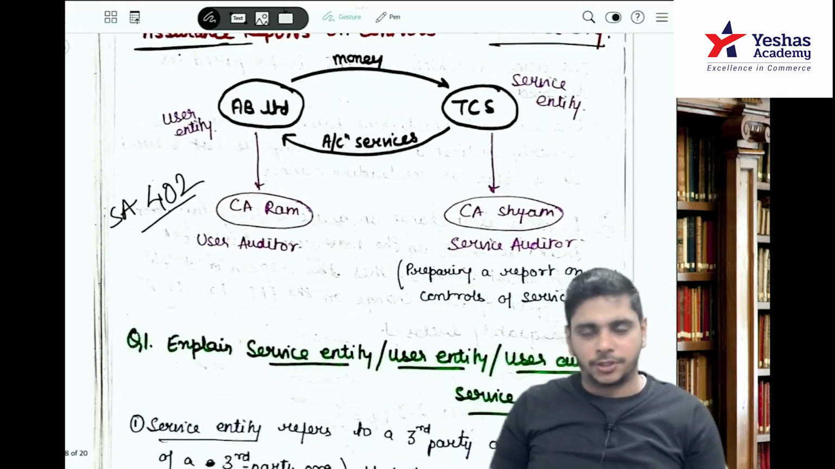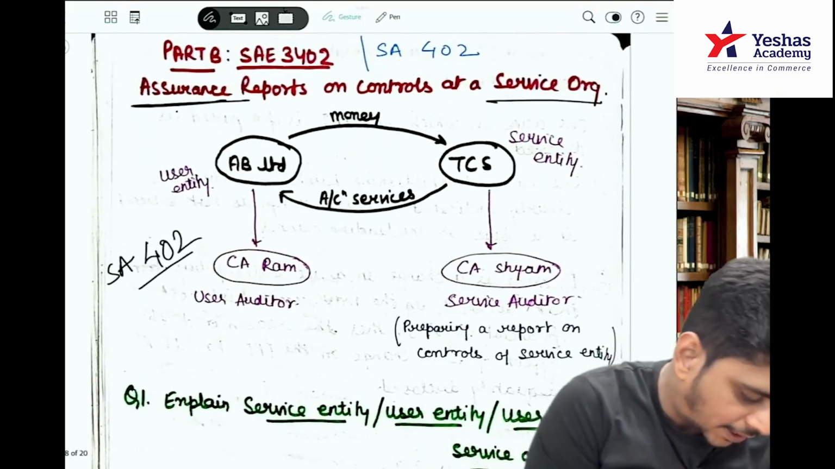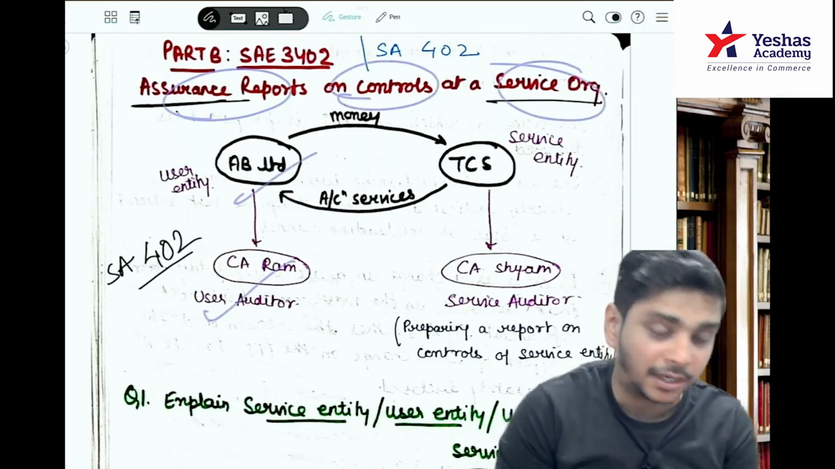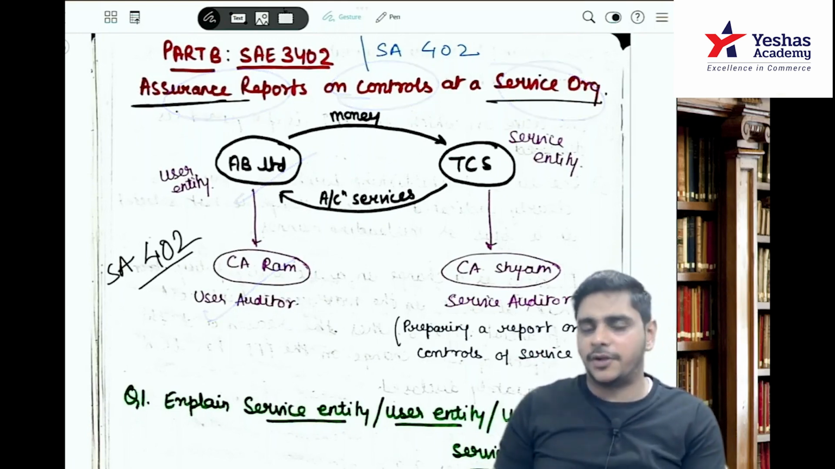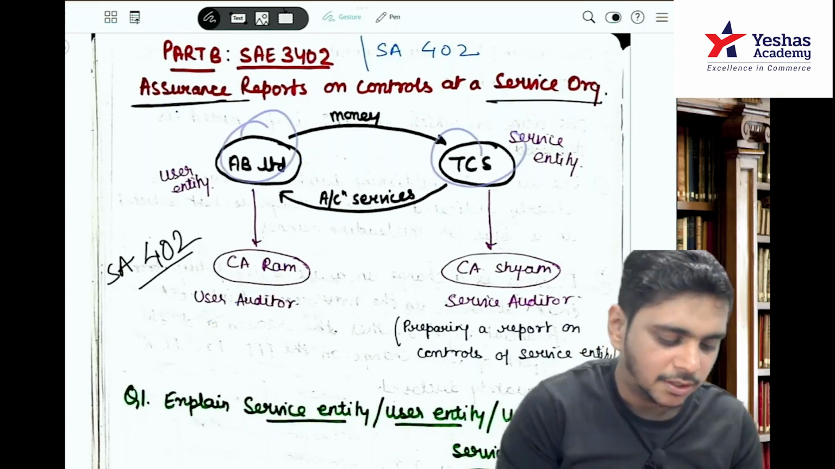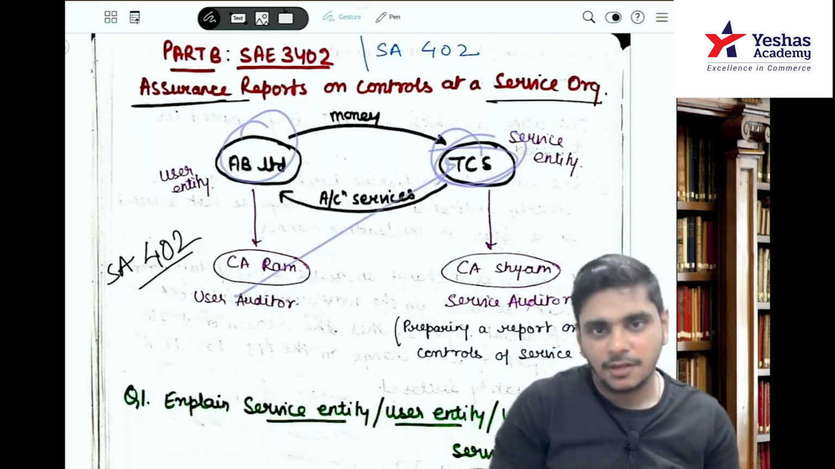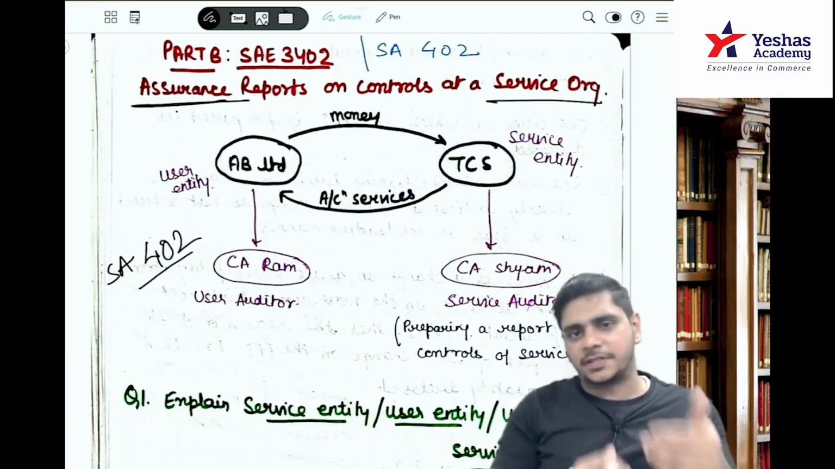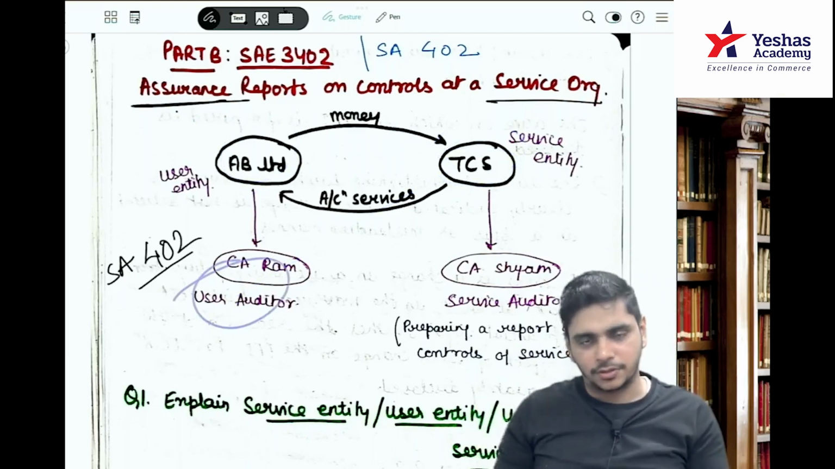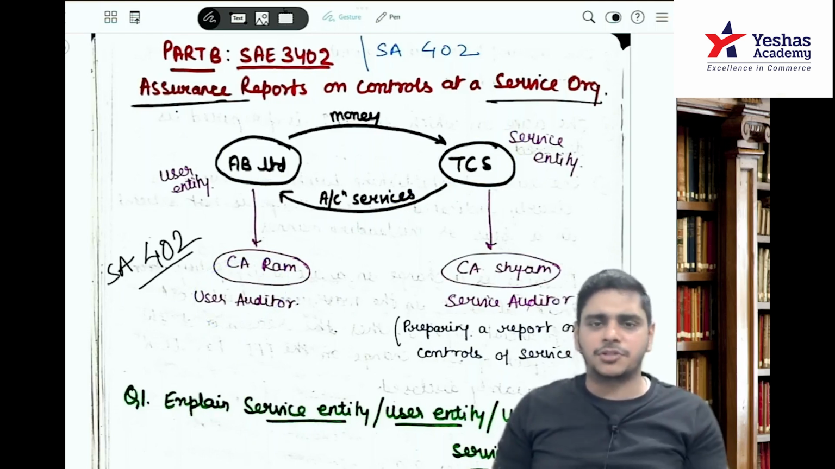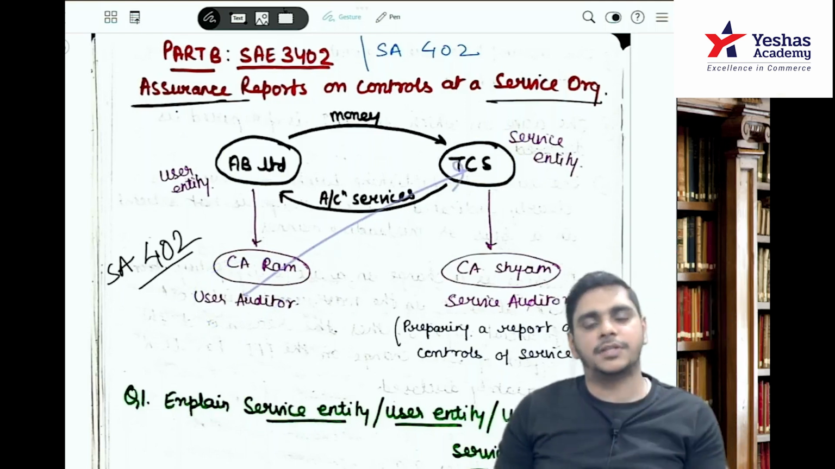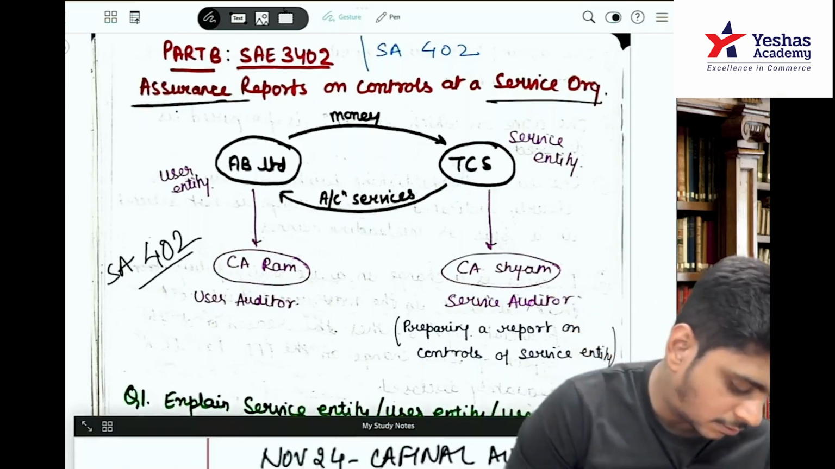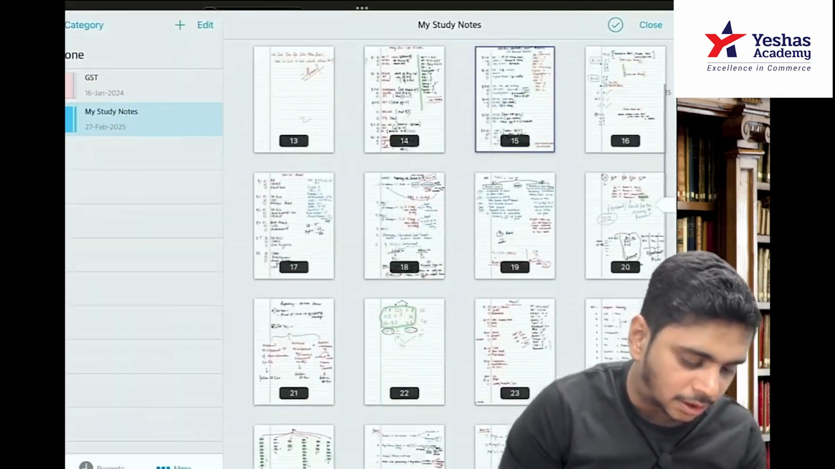So 402 I will teach you later on. Now understand the concept. They are asking for assurance reports on controls at service organization. So Ram will ask AB Limited, for example, where is your inventory? They will say we have kept the inventory with TCS. So Ram will contact TCS. First situation, TCS will say, okay Ram, they have sent 1000 units, we have received 1000 units. There's a confirmation to the user auditor. TCS may say we can't give confirmation on the phone, so Ram, you go and visit TCS. So he will go and visit TCS. But there is one more thing. They can obtain a report on internal controls.